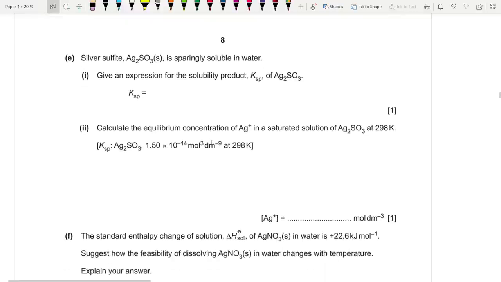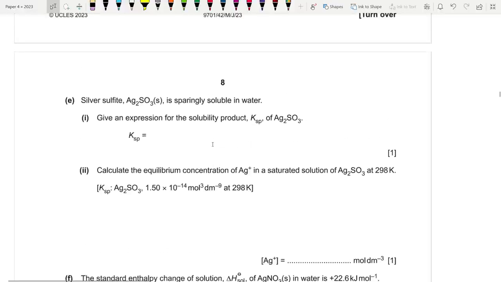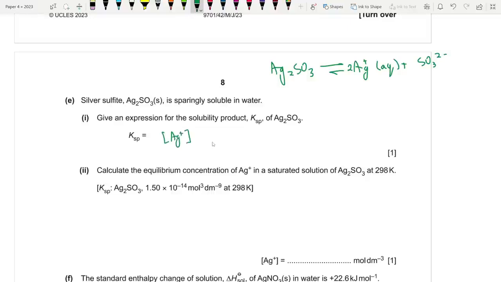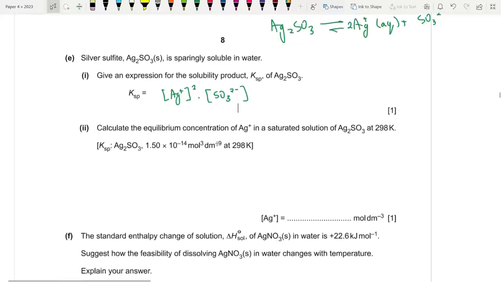Now we have silver sulfite, Ag2SO3, which is sparingly soluble in water. Give an expression for the solubility product of Ag2SO3. It's pretty straightforward. We know that Ag2SO3 is sparingly soluble, so it forms 2Ag plus aqueous plus SO3 2 minus. So it is essentially Ag plus whole square times SO3 2 minus. Calculate the equilibrium concentration of Ag plus in a saturated solution at 298 Kelvin.